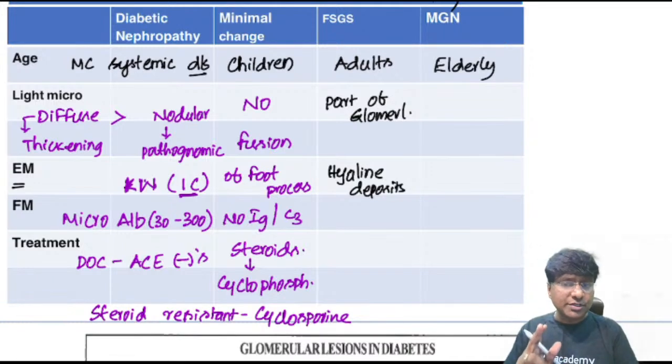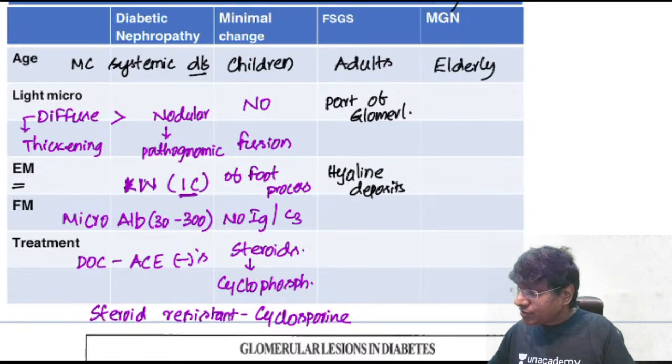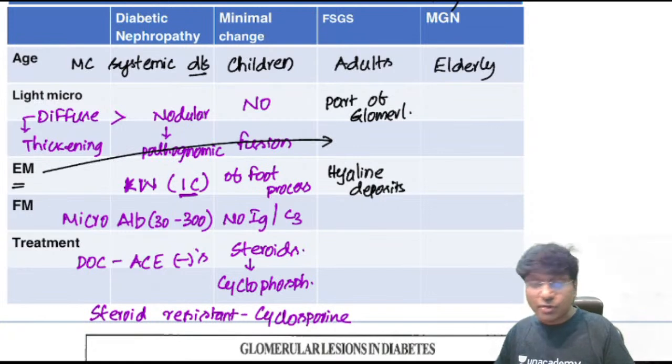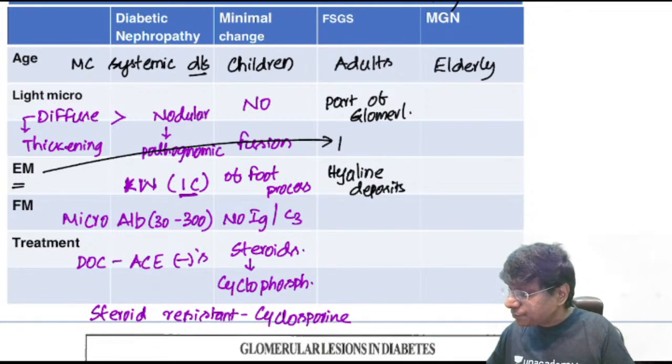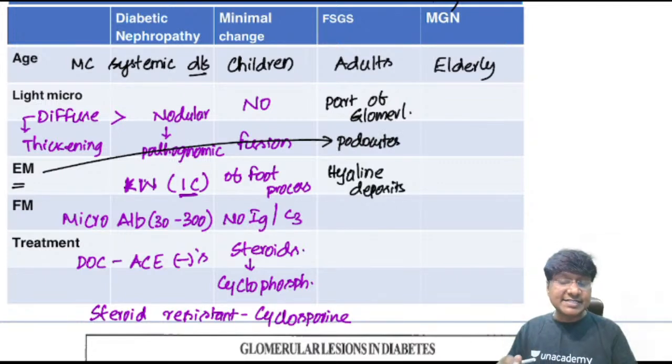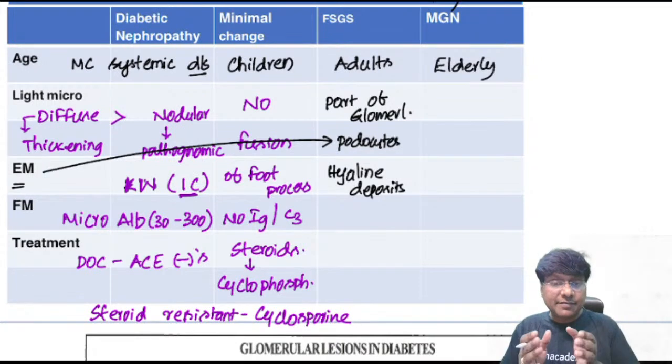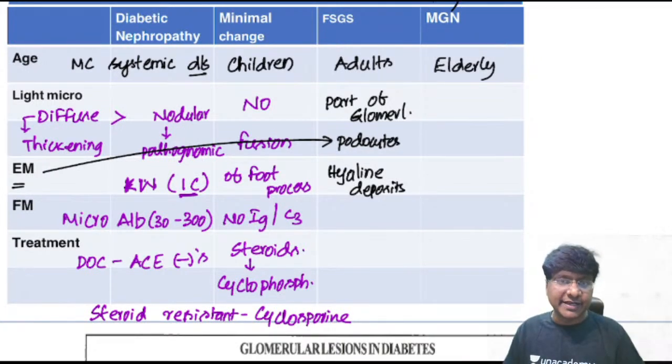Electron microscopy will show you the presence of hyaline deposits. Not only hyaline deposits, electron microscopy will also show you that the foot processes of the podocytes are effaced. The podocytes are detached. That is what you will observe in electron microscopy.